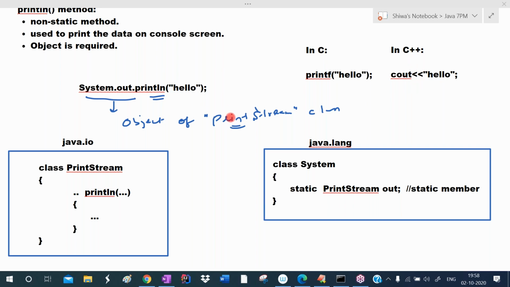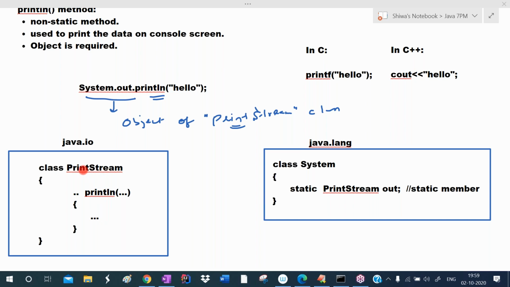Whereas in Java, to print the data, we use one method. What is that method? The println method. The println method is used to print the data on the console screen. So in Java, there are two types of members: static members and non-static members. So this println is which type? Non-static method. Non-static method means an object is required. So where is this println method defined? In the class PrintStream. This PrintStream class is defined in the java.io package. So now an object is required to call this println method.